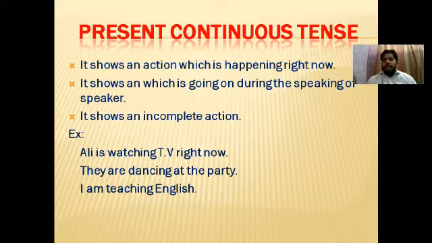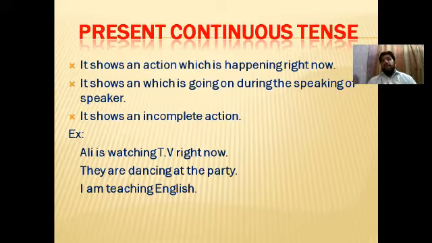For example, at this point in time, my action is continuous. What? I'm teaching present continuous. So my action is continuous. That's why I'm using present continuous tense. I'm teaching present continuous. You people, your action is continuous at this point in time. What? You are learning. Like, for example, I can say here that I am writing. My action is continuous, my action is going on. So whenever you are talking about any action which is continuous, which is going on right now, we use present continuous tense.